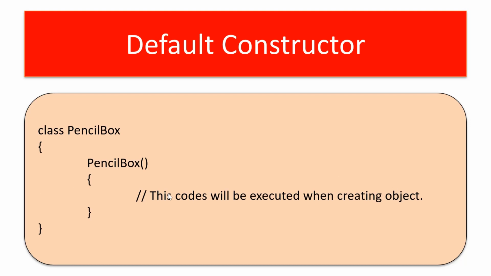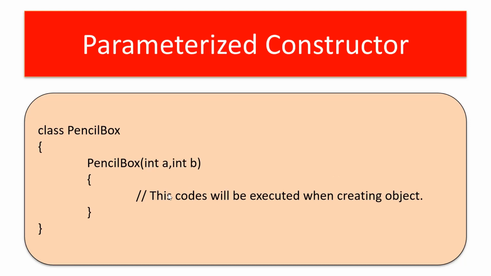This is an example of a default constructor, and this is an example of a parameterized constructor. Same thing, a method with the class name and without a return type, but with two arguments here. So this is a parameterized constructor. I think this explanation is informative. We will have a real-time code example for this constructor.